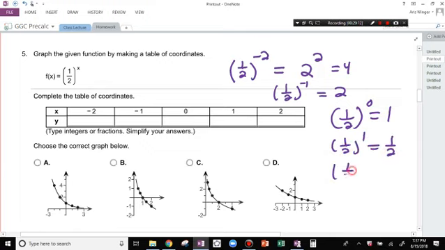And 1/2 times itself, half of a half, is a fourth. All those numbers go in. And then once you see that, it's pretty obvious because at negative 2, it's 4, which is exactly why this one's right.